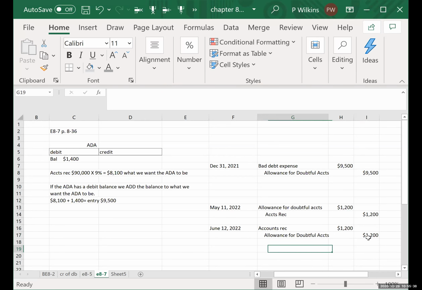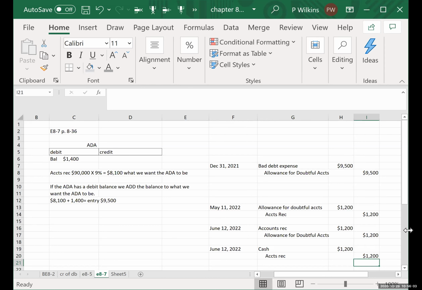We're then going to post the payment, all right? We have to post the payment. So we're going to debit cash, $1,200, and we're going to credit the accounts receivable for the amount of $1,200 because the customer paid the account off.